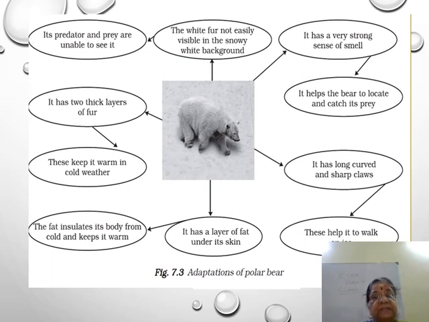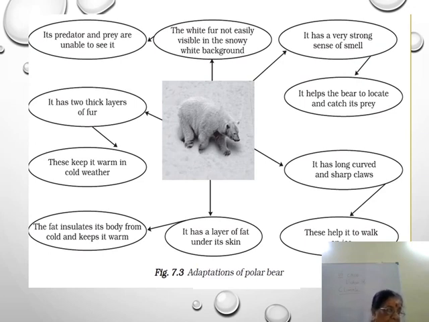Then as I said, it has 2 thick layers of fur and that keeps it warm in cold weather. So these are the adaptations of polar bear to live in polar conditions, the ice cold climate.